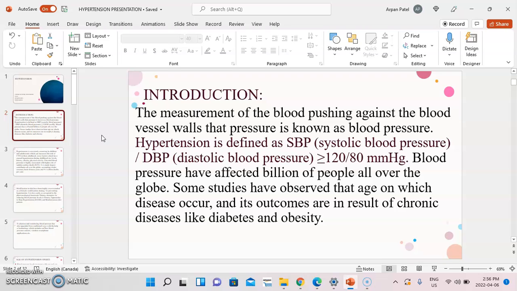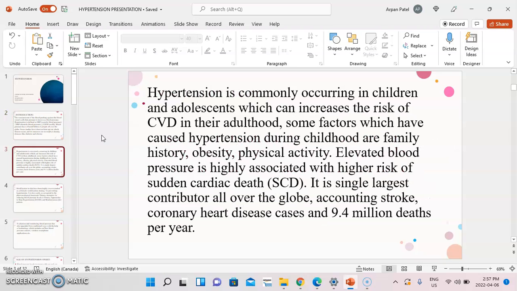Some studies have observed that the age at which the disease occurs and its outcomes are a result of chronic diseases like diabetes and obesity. Hypertension commonly occurs in children and adolescents, which can increase the risk of CVD, that is, cardiovascular diseases, in their adulthood. Some factors which cause hypertension during childhood are family history, obesity, and physical activity.